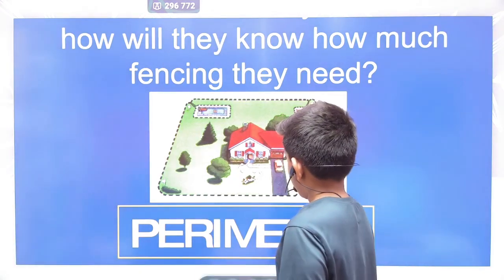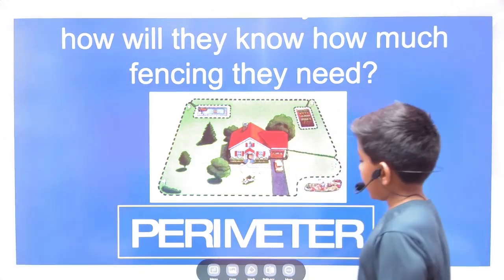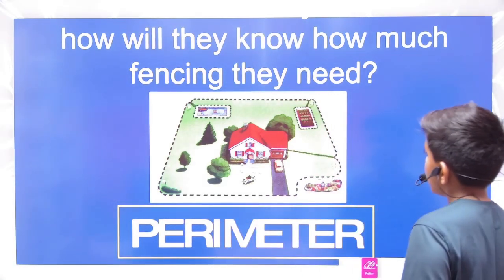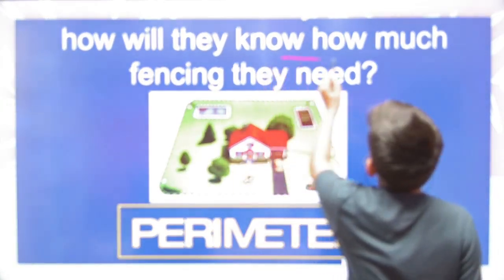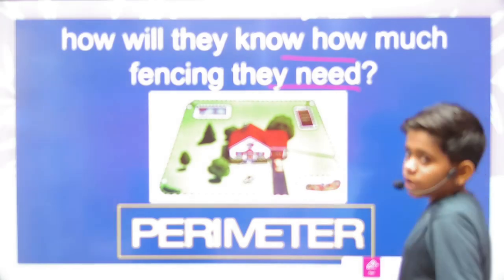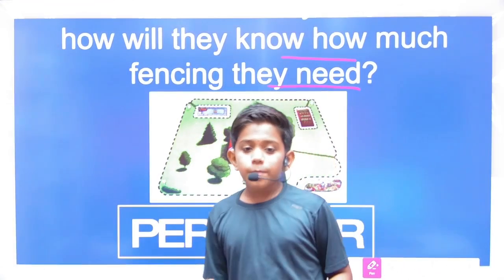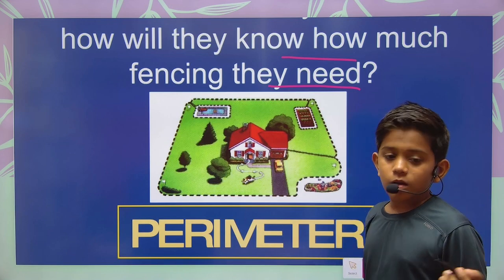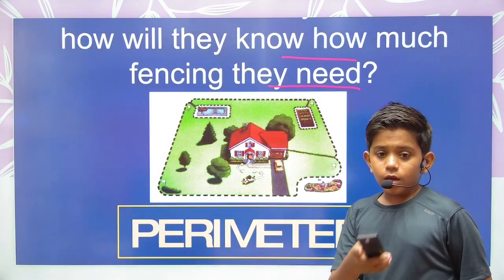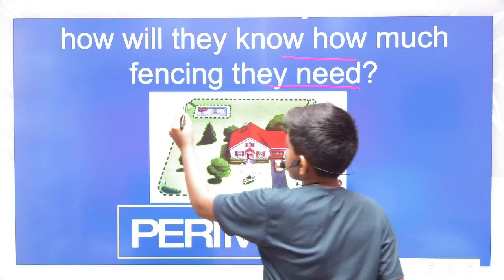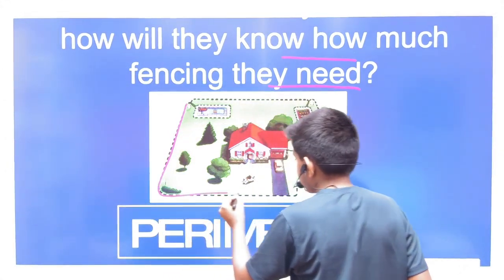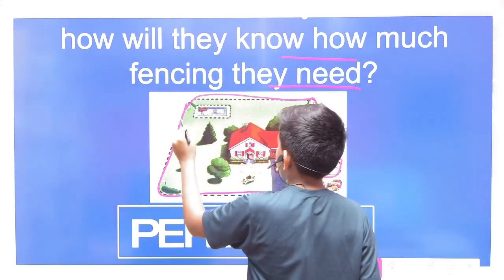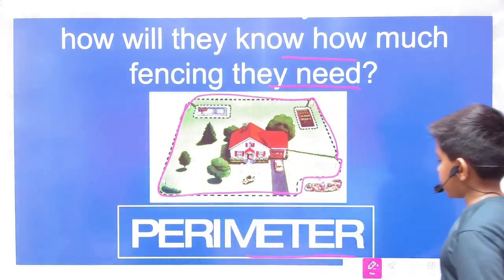First of all, as our topic is perimeter and area, we will learn about the perimeter. How will they know how much fencing they need? Suppose there is a farmer and he wants to fence the farm. How would he know how much fencing is needed? This is the fencing here, okay? And he wants to fence the boundaries, so the boundaries are called the perimeter.